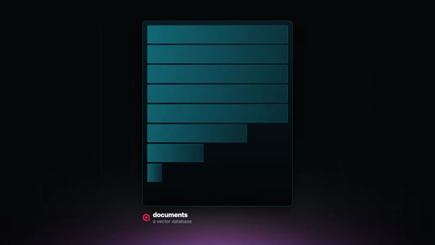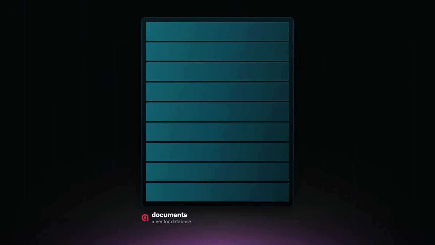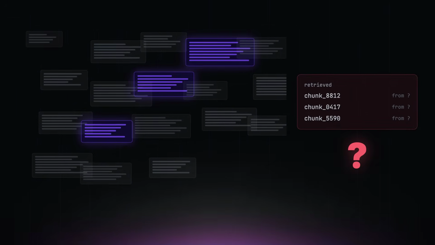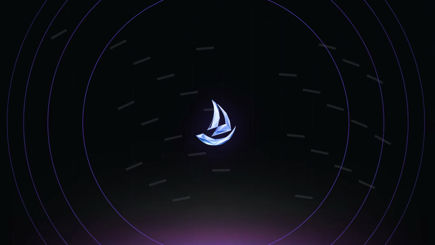Most agent memory is a mess. Your documents are in one vector database, your preferences are in a memory layer, your coding rules are in random markdown files, and when the agent gets the wrong thing, you usually have no idea why. OpenViking is trying to fix that with an idea that sounds boring until it saves you real money.